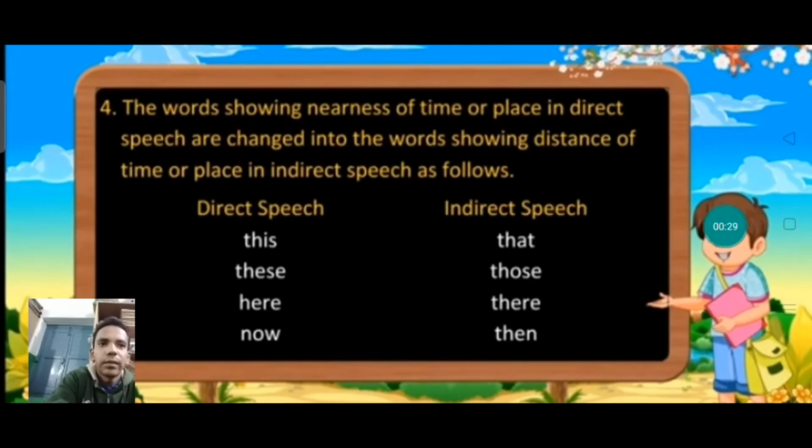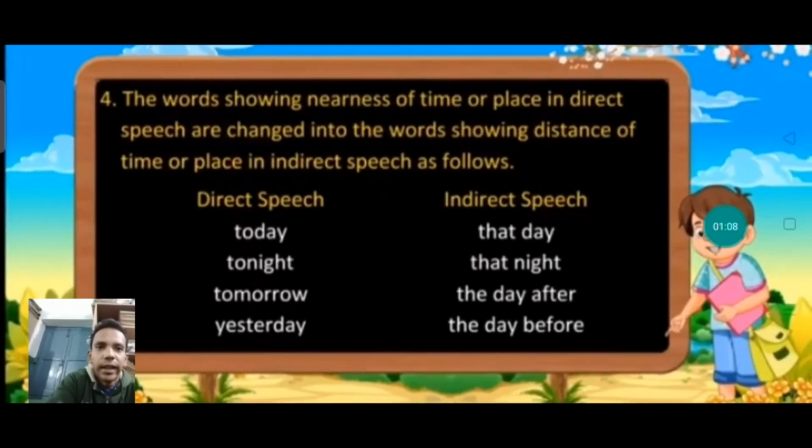The words showing nearness of time or place in direct speech are changed into the words showing distance of time or place in indirect speech, as follows. The chart is given here, and you can see how the words are changed from direct speech to indirect speech. These is used in direct speech, and in indirect speech those is used. Here, there, now, then. Whenever we see these words in direct speech, these, here, now, we simply have to change them into that, those, there, then.